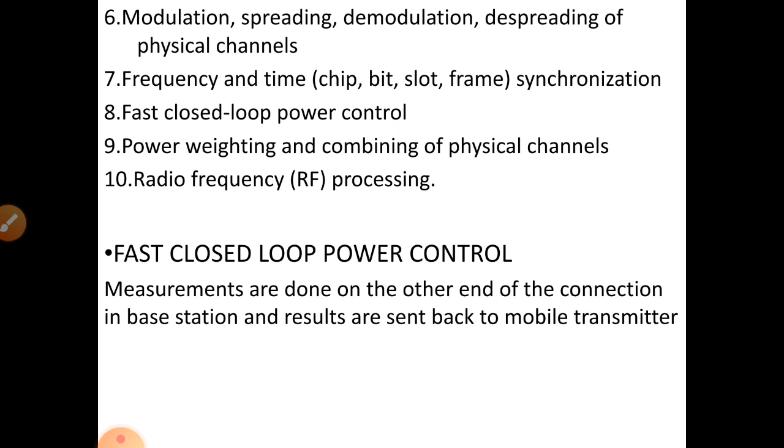And the ninth one will be power weighting. The power weighting will be somewhat related to the fast closed loop power control and the combining of physical channels. And the last will be radio frequency processing. So these are the several types of functions performed by the physical layer in UTRAN.